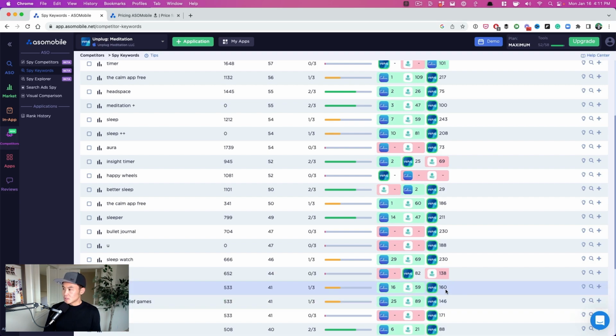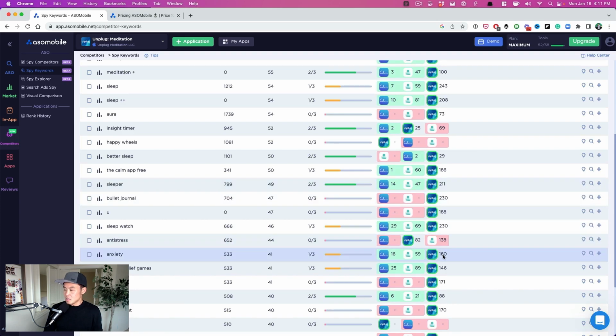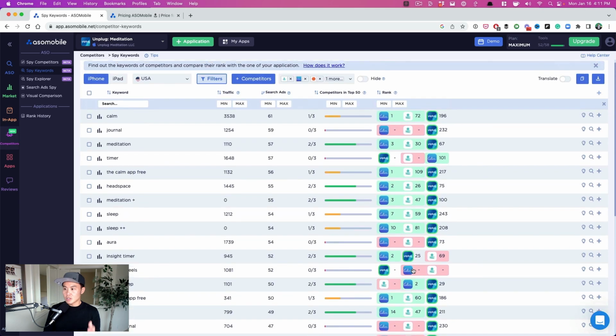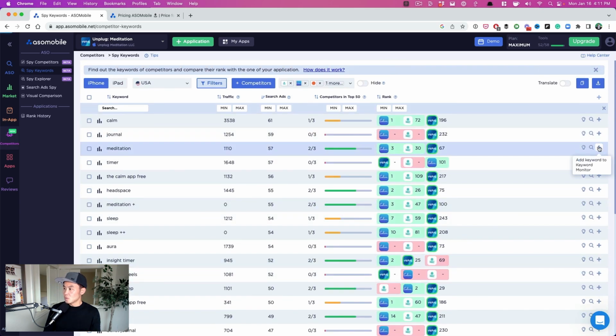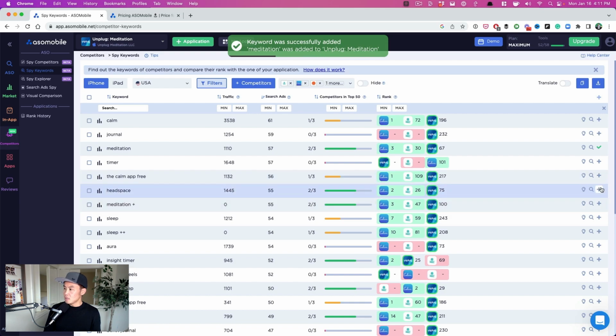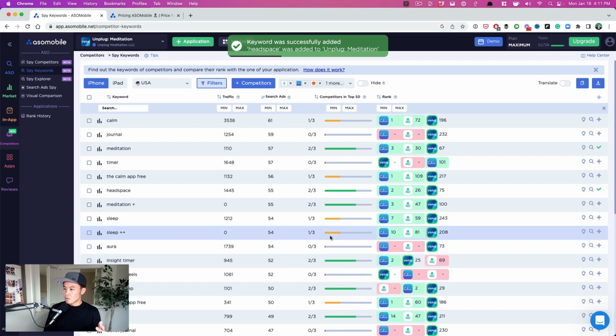So we're 160 right now, which isn't too good, but maybe it's a big push that we want to make for the new year. So we can hit that add and it'll add to the keyword tracking list. So it's a great way to do keyword research by looking at your competitors. We definitely want meditation in here. And then possibly Headspace. Calm's number 2 for Headspace. So great way to do this.